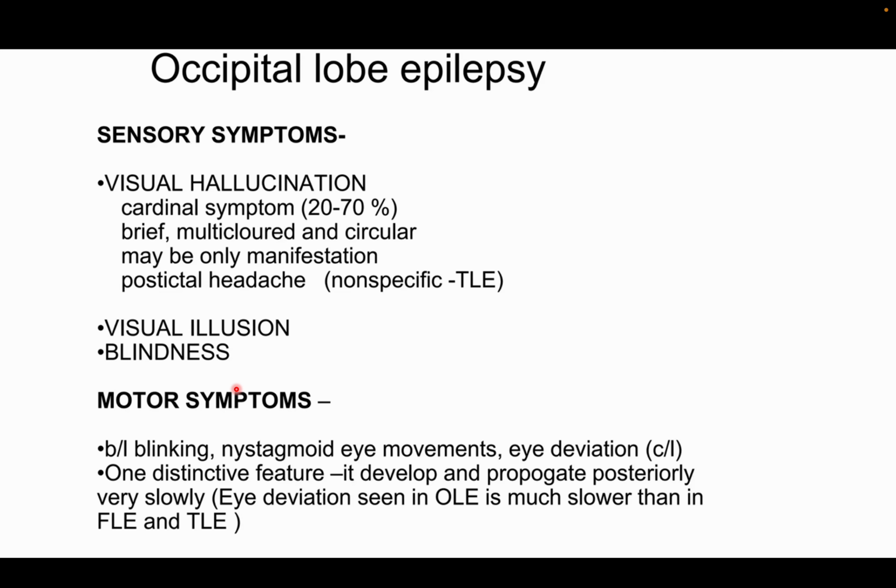Then you also ask how much frequency. In the case of frontal lobe, any nocturnal, hypermotor, short duration, high frequency, no postictal confusion, they are frontal. Temporal is less frequency, more duration, more aura, more automatisms, and also more postictal confusion, and they don't respond to drugs. Occipital, visual; parietal, sensory. This is how you approach a case.